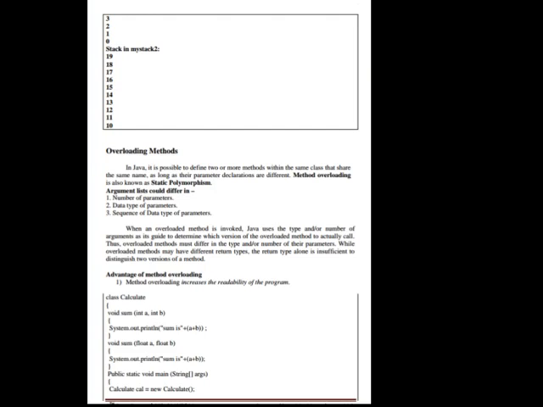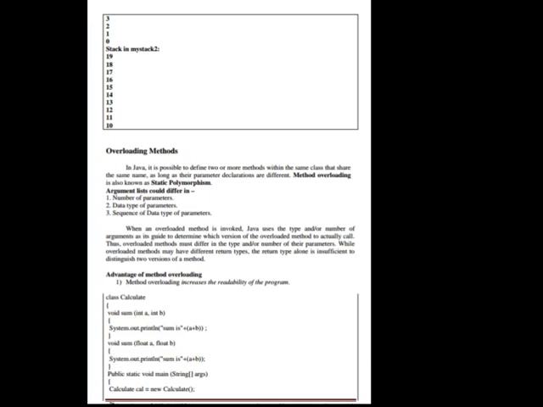When an overloaded method is invoked, Java uses the type and/or number of arguments as its guide to determine which version of the overloaded method to actually call. Thus, overloaded methods must differ in the type and/or number of their parameters, while overloaded methods may have different return types. The return type alone is insufficient to distinguish two versions of a method.